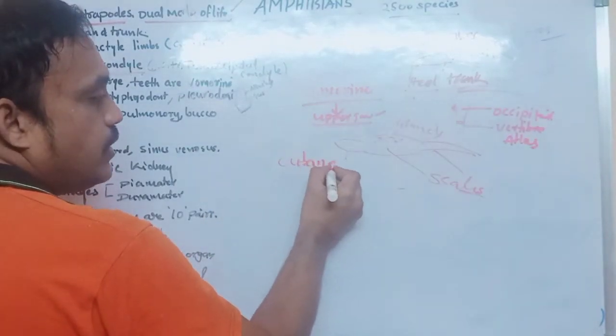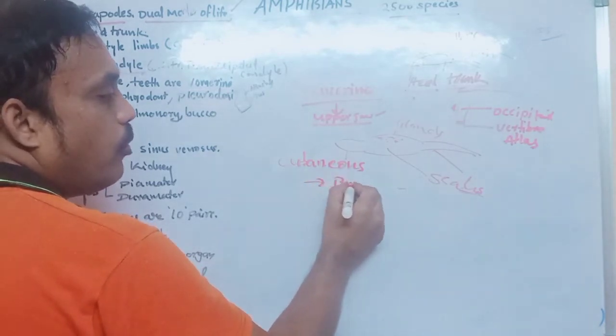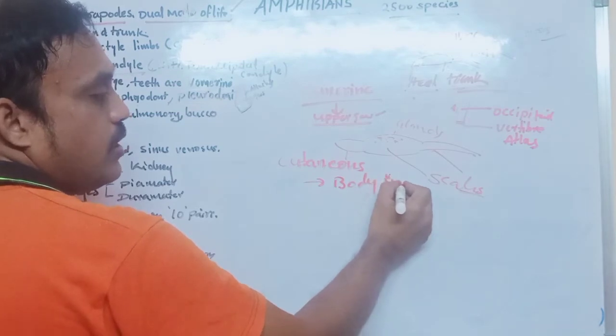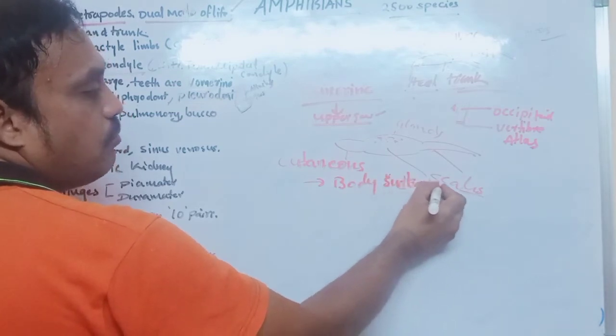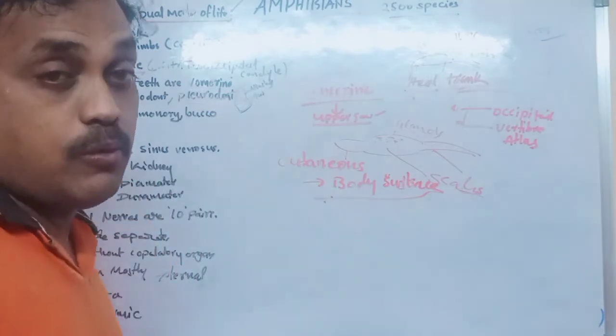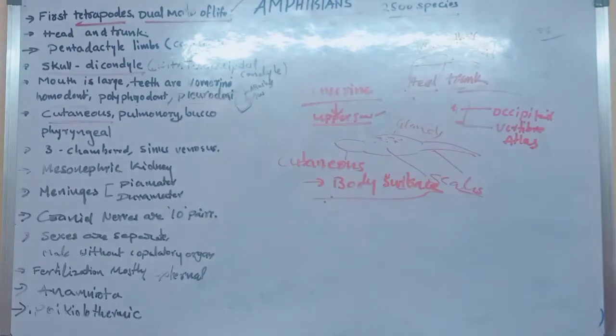Cutaneous respiration means respiration occurs with the body surface, like in earthworm. Cutaneous means respiration occurs with whatever surface, whatever skin the body is covered with. Skin or body surface, that we can call cutaneous respiration.